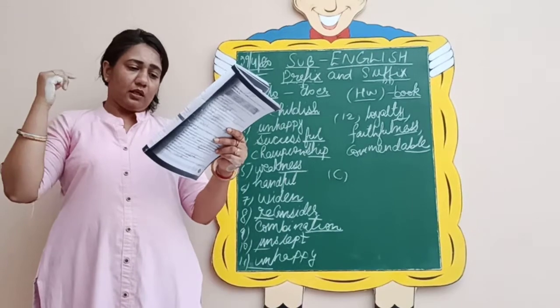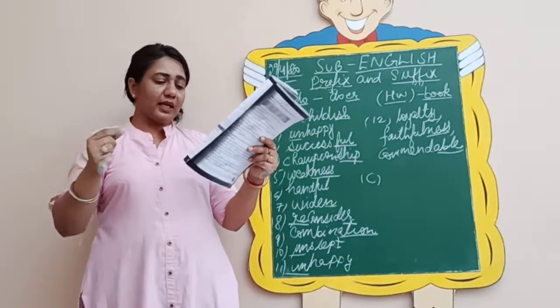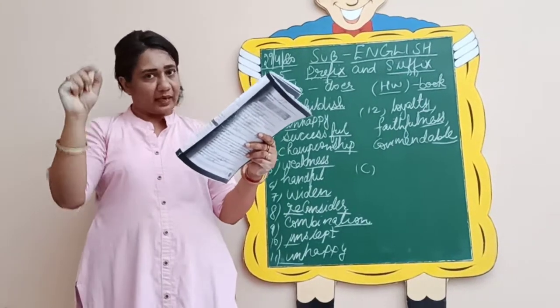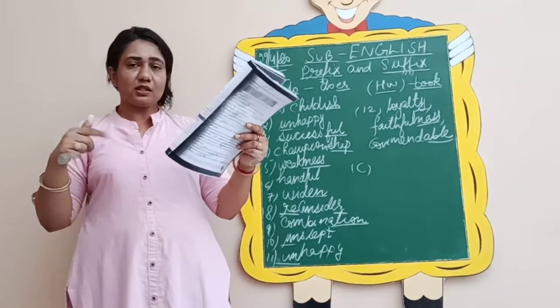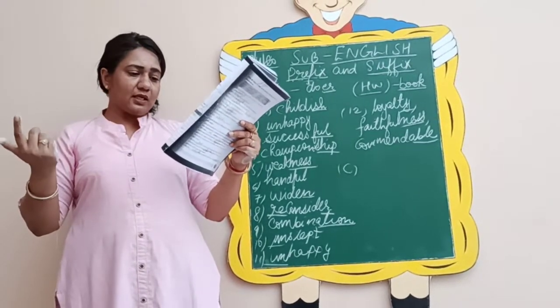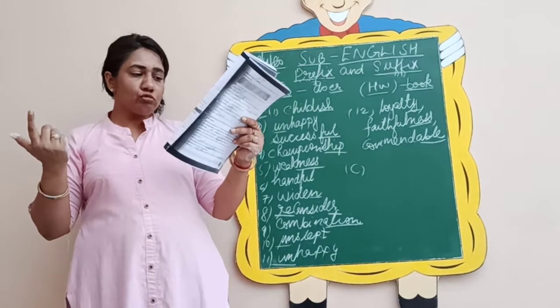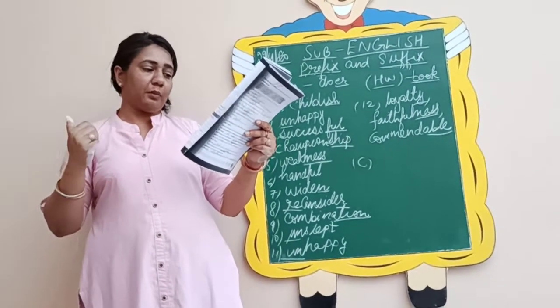Here please don't draw lines, just number it out. So here, like in front of happy you will write number 1. Second, false. So false, just tell me the opposite of false, what it is. False is true. So in front of true you will write down number 2.